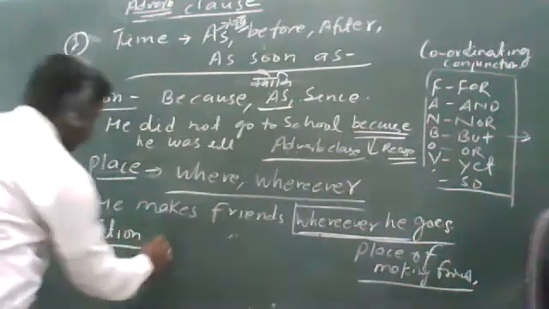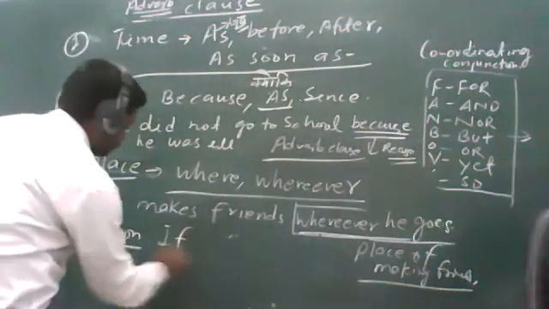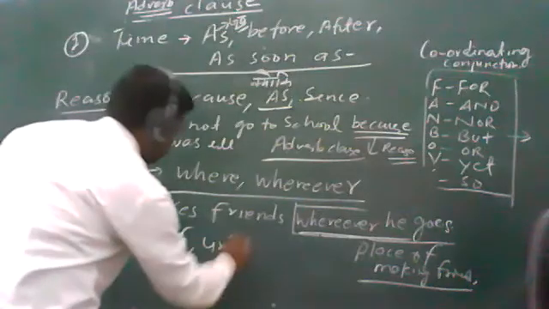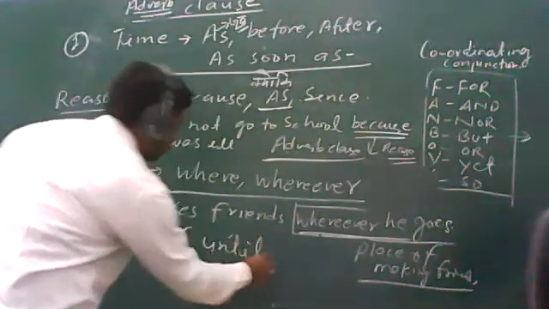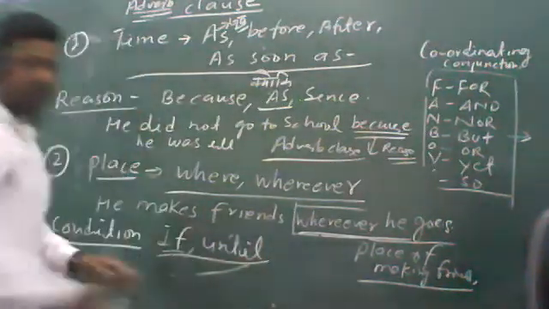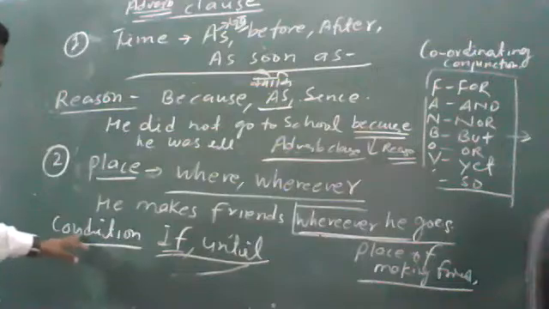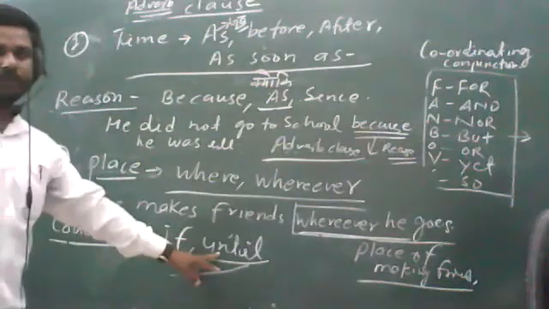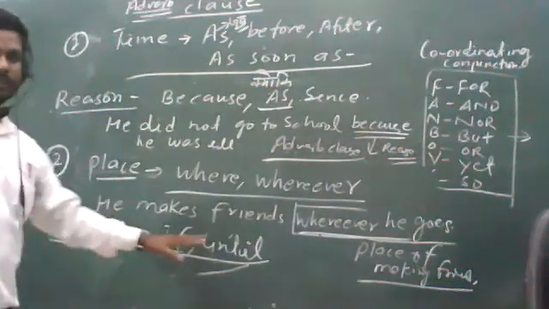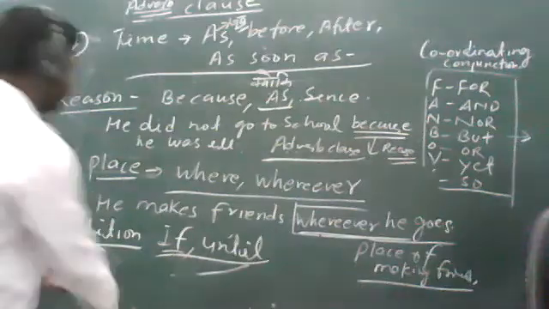So in condition, words like if, until are used. You can see if and until are used as conjunctions. Let me give you an example.